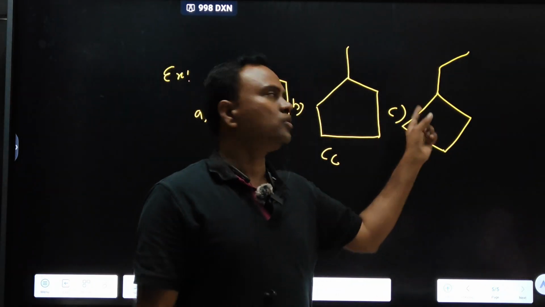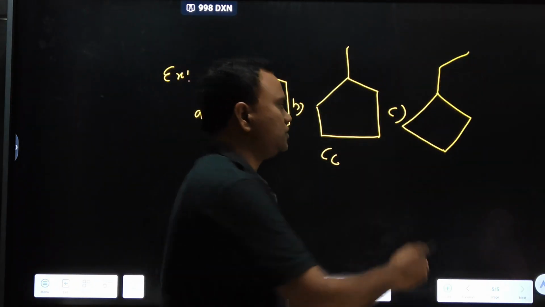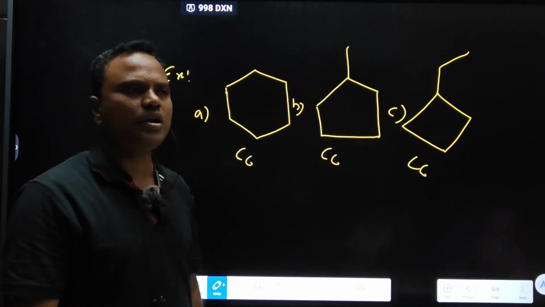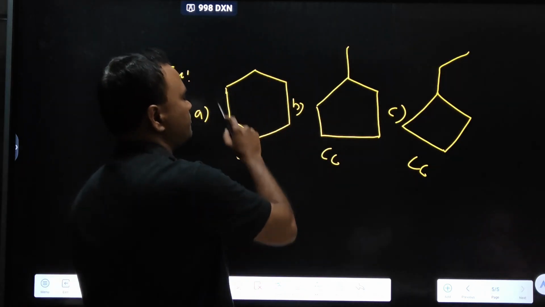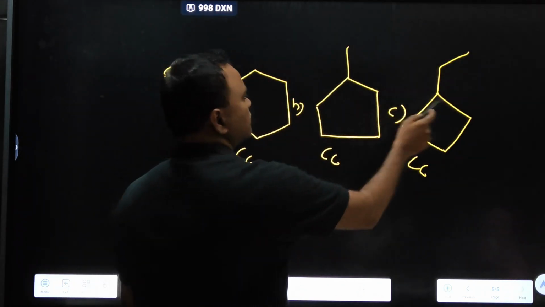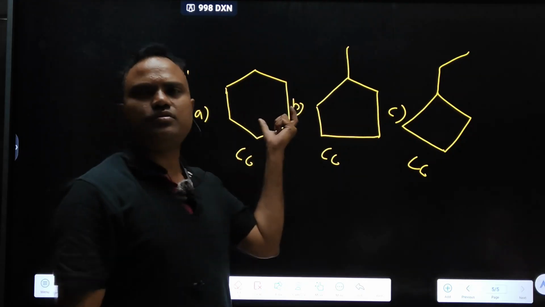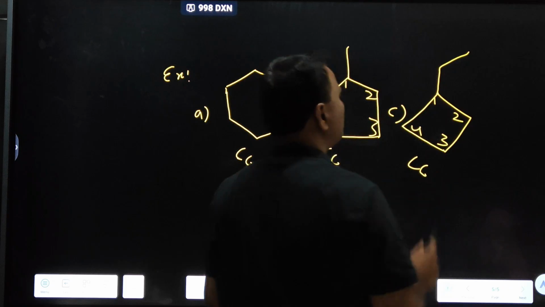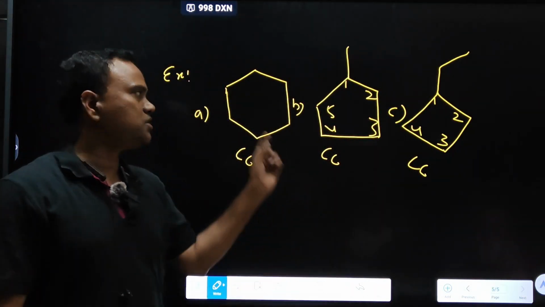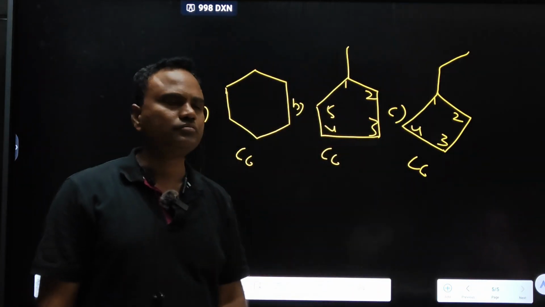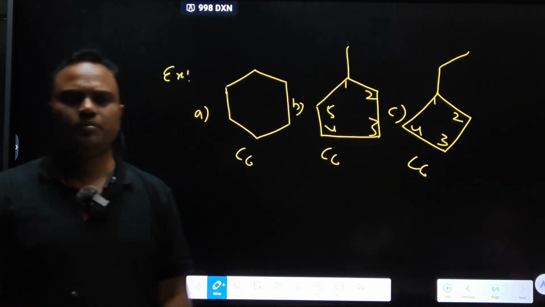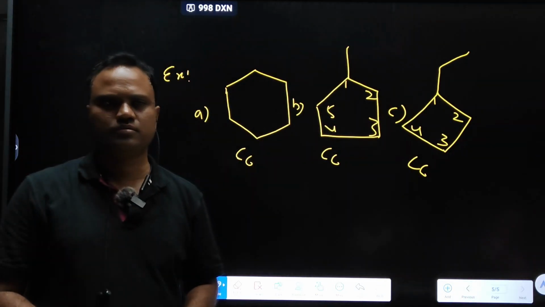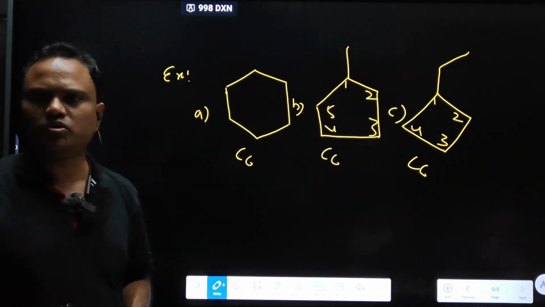Here 4 in the ring, plus 5, 6, C6 only. So the molecular formula is the same, but they differ in the number of carbons in the parent chain, here the parent ring. Here 6 carbons are present, here 1, 2, 3, 4, 5 only, here 1, 2, 3, 4 only. So these three come under chain isomers. This is about chain isomerism.